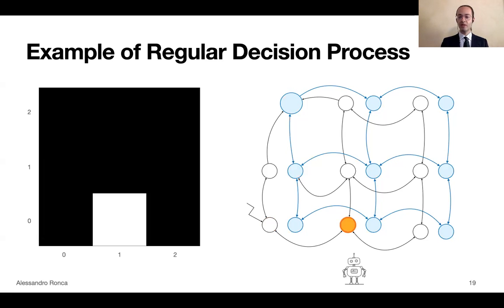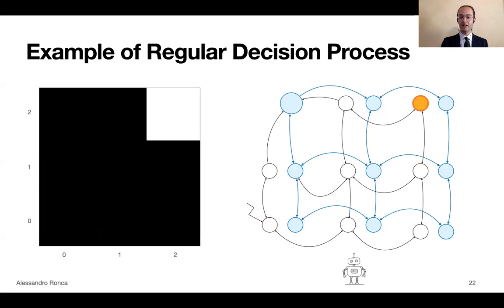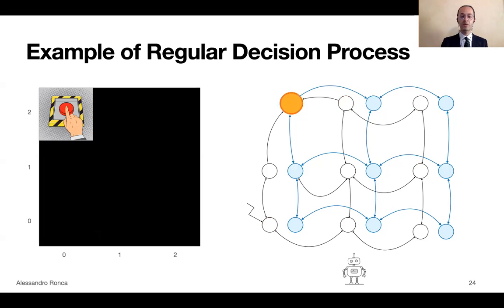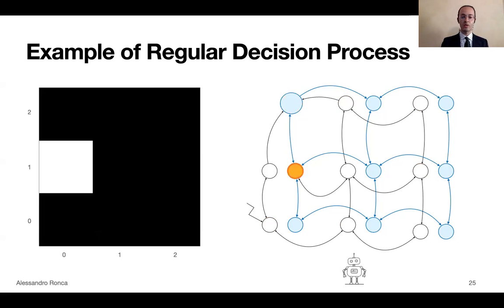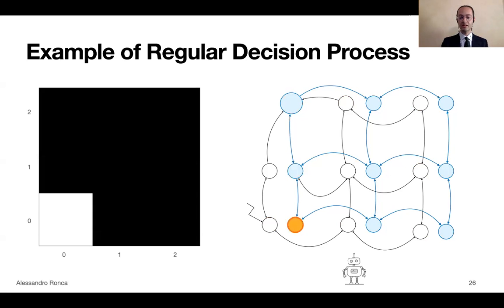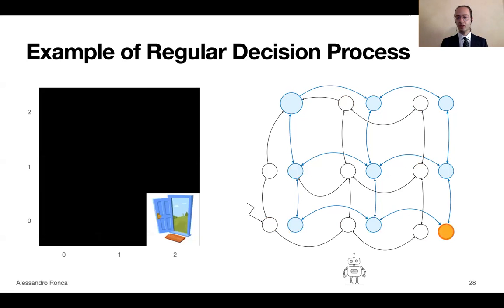And so we move along these white states, which capture the fact that the button has not been pushed. And then when we reach the button, we switch to the set of light blue states, and we keep being in these states. And so when we go back to the cell with the door, actually we are in the state where we are in the cell, but we are also in the state where we have pushed the button. So the door is open.